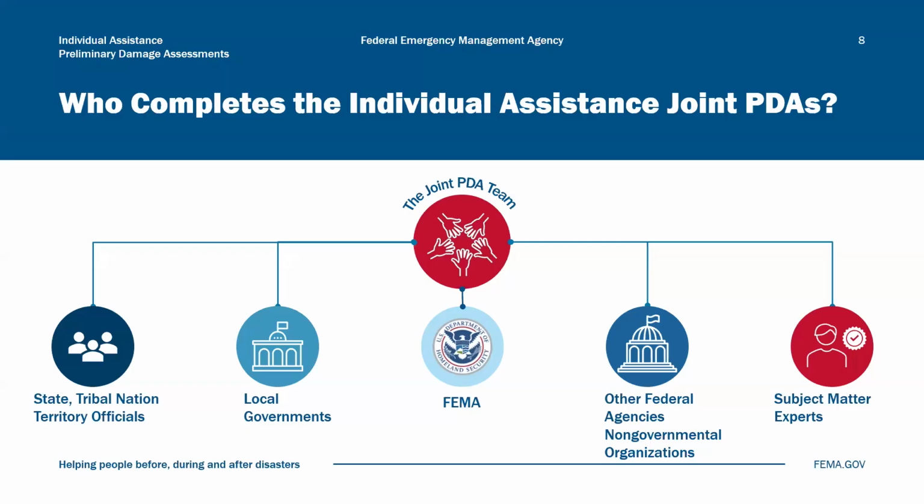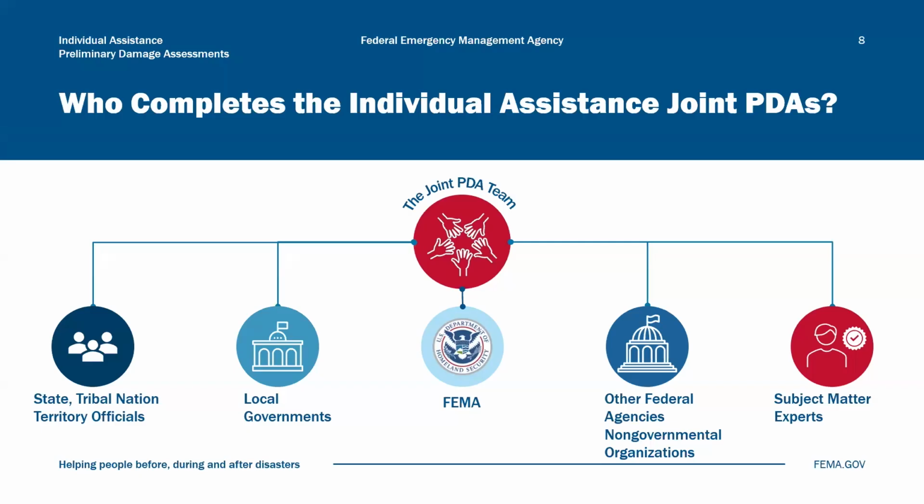FEMA regional offices coordinate with state, tribal nation, and territorial officials to conduct joint PDAs. The FEMA PDA coordinator reports to the FEMA Regional Recovery Division Director, often through the Regional Individual Assistance branch chief. After the joint PDA, FEMA regional officials recommend to FEMA headquarters whether a major disaster should be declared by the president based on declaration factors.